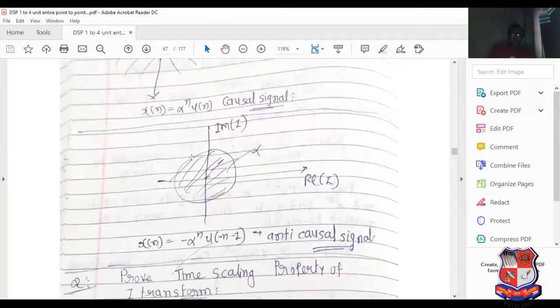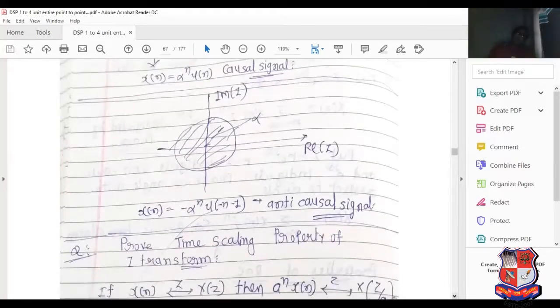See this here: it consists of an anti-causal system, which means inside. That's why these are known as properties of ROC. The last property: similar for an anti-causal signal, if the causal signal has ROC as the outside part, then the anti-causal has the inside part.